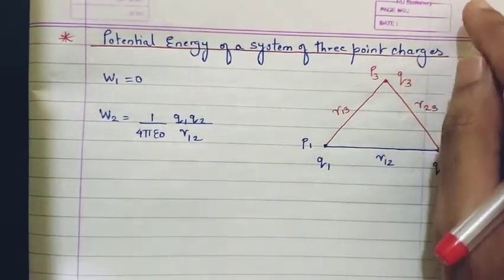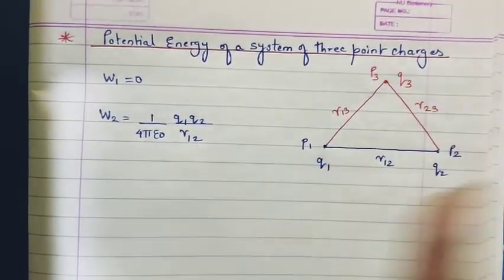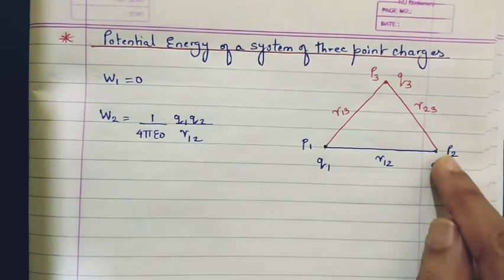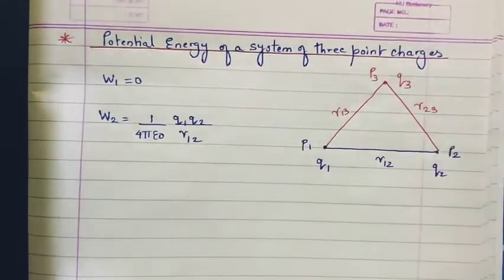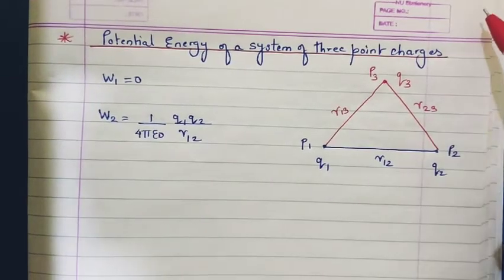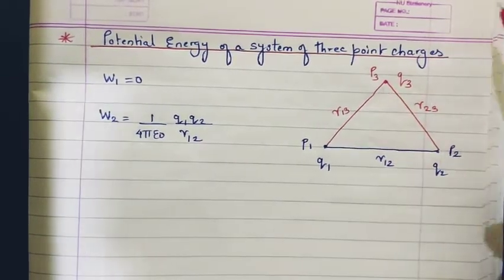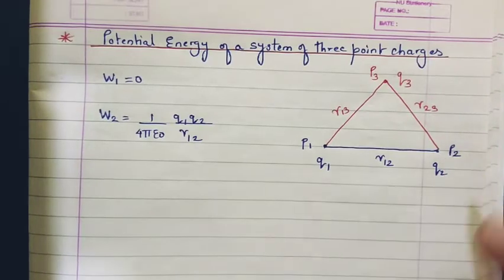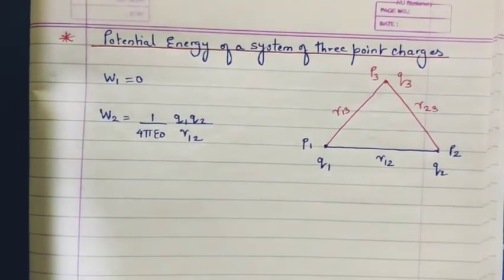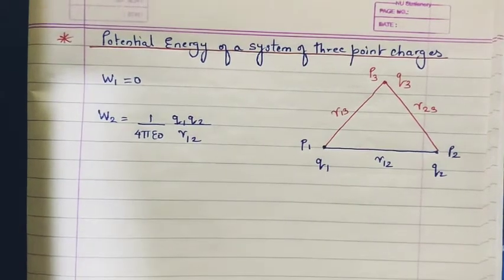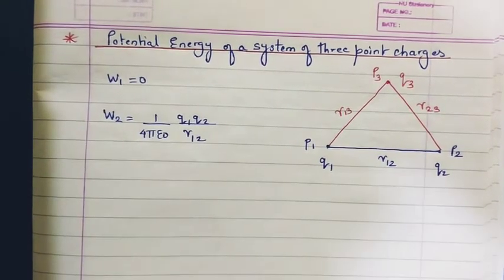The work has to be done against the charge q1 as well as against the charge q2, because even q2 is positive here. q2 will also try to push it. So the work done against the charge q1 plus the work done against the charge q2 will be the total work done in getting the charge q3 from infinity to that particular point, right?